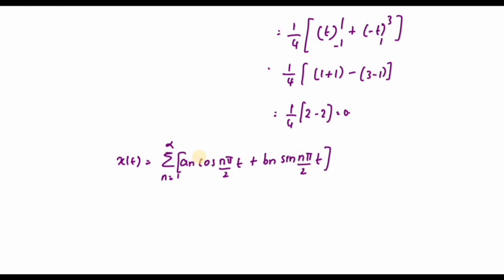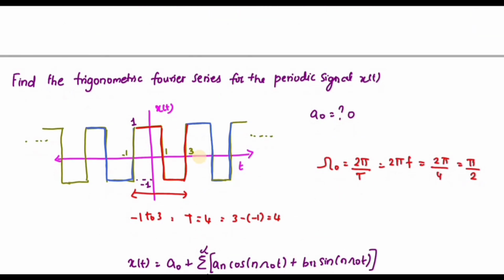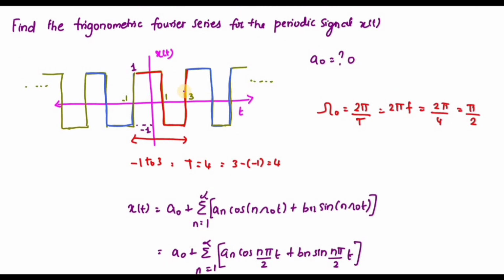So here you can see from this question I can find whether it is an even function or an odd function. How to find whether it is an even function or an odd function? Suppose at the value of 1, I have a signal like this. Okay. Even at -1, I have the signal here as well. At 3 also you can see I have a signal like this. At -3 also I have the same signal as this one. So it is nothing but an even signal.